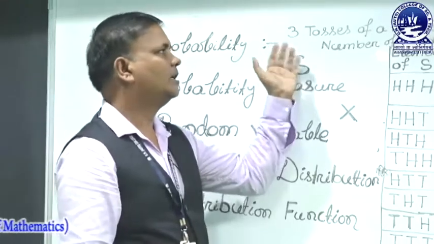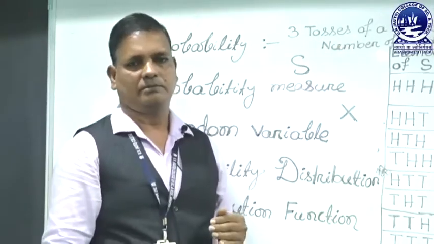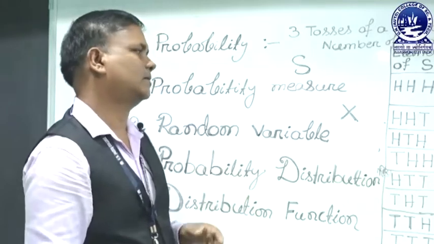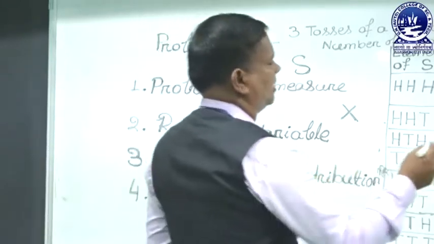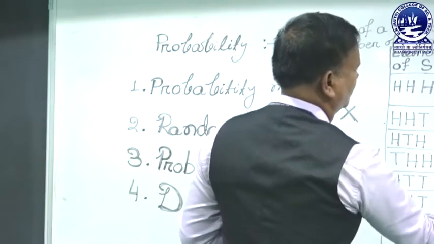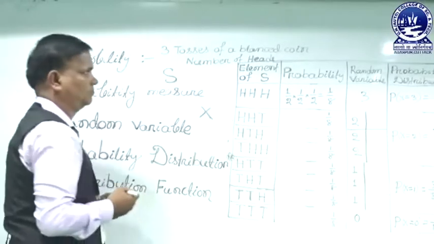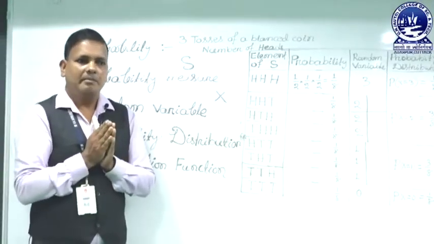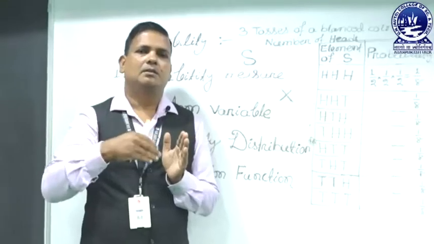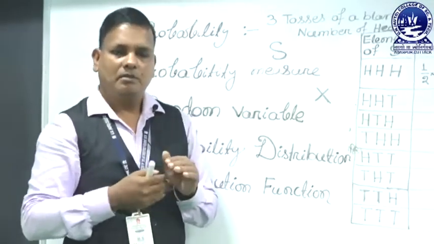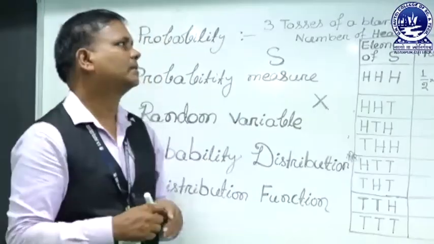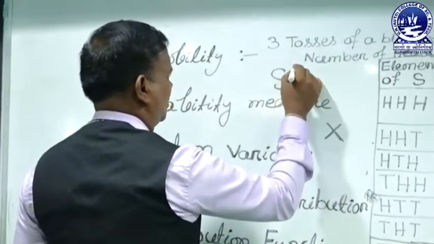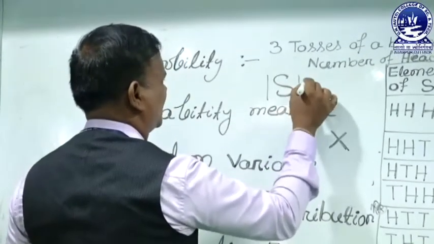For example, take 3 tosses of a balanced coin. If a coin is tossed 3 times, the number of heads may be 3, 2, 1, or 0. So, what is a random variable? We know that if we toss a fair coin 3 times, the size of the sample space S is 8.